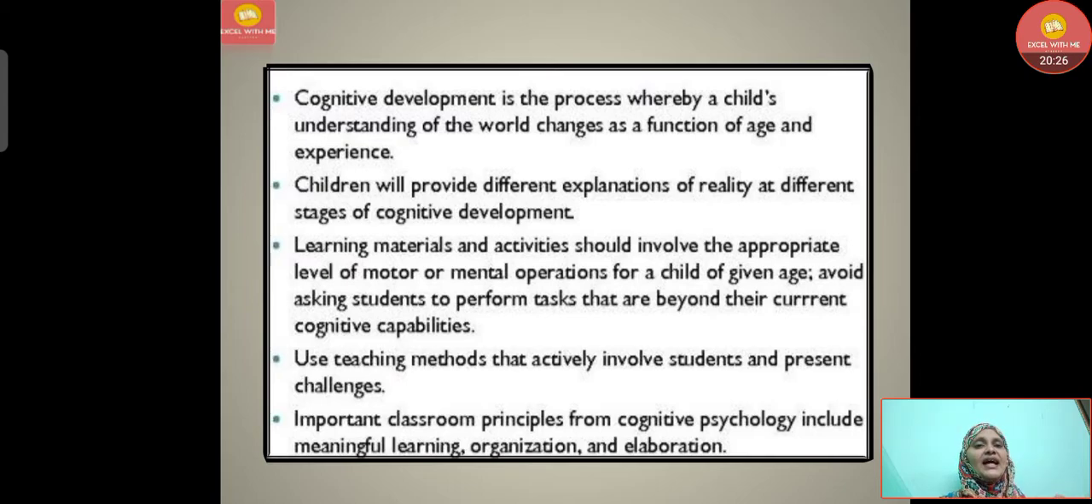Learning materials and activities should involve the appropriate level of motor or mental operations for a child of a given age. Avoid asking students to perform tasks that are beyond their current cognitive capabilities. For example, we should give the task only according to the level of the child. Use teaching methods that actively involve students and present challenges. Important classroom principles from cognitive psychology include meaningful learning, organization, and elaboration.